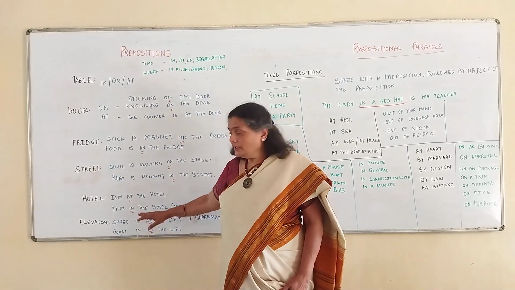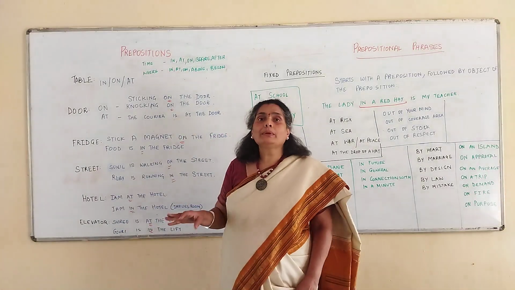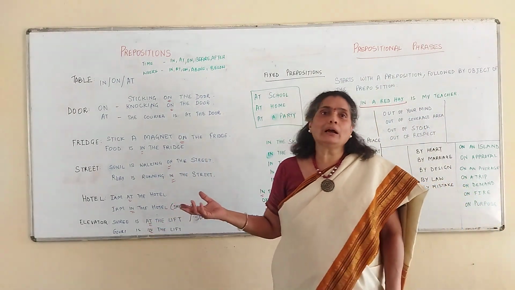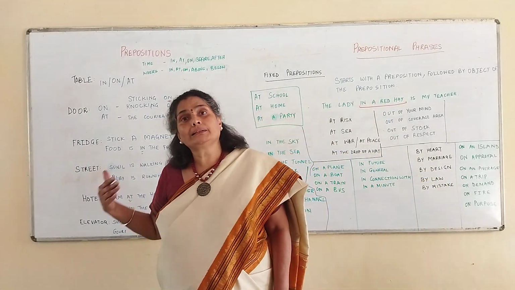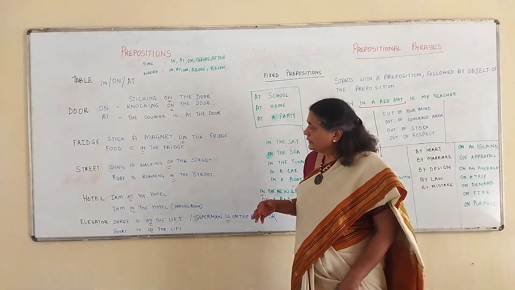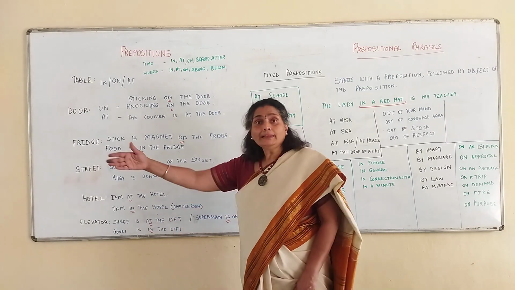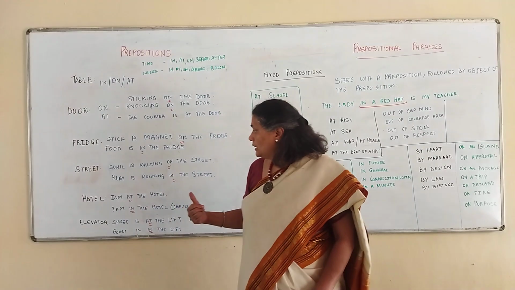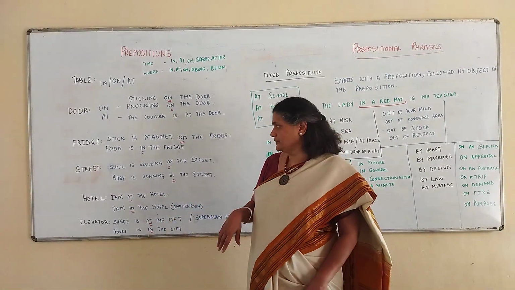Now let's take the word hotel. Hotel is a location. I am at the hotel. If I say I am in the hotel, it implies I am inside the hotel room or the reception or the counter or whatever. Otherwise, where should I meet you? Meet me at the hotel is correct English. Correct? Now, the other word, elevator or lift. Shri is at the lift. He's at the elevator or the lift. And Gauri is in the lift. She is inside the lift.